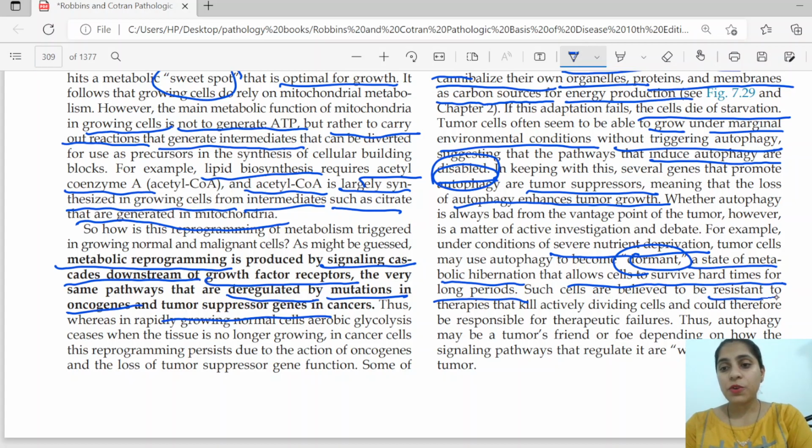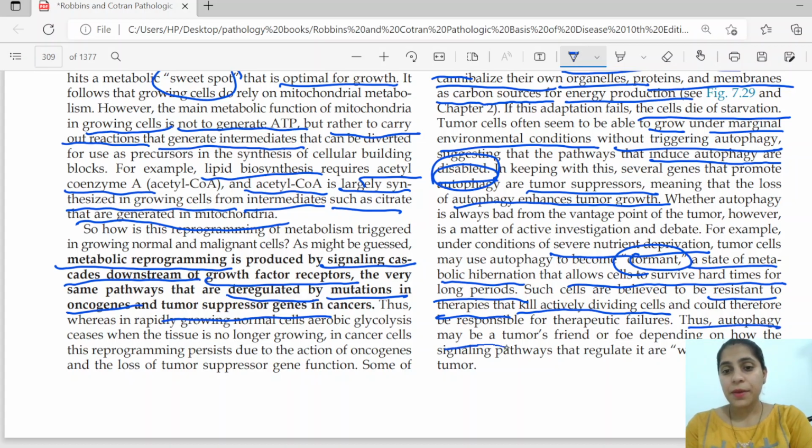Such cells are believed to be resistant to the therapies that kill actively dividing cells. So killing of actively dividing cells is easy, but the ones that are hibernating or in a dormant stage are very difficult to kill.